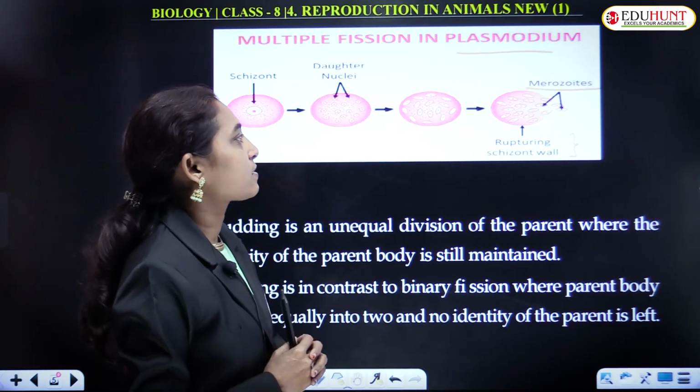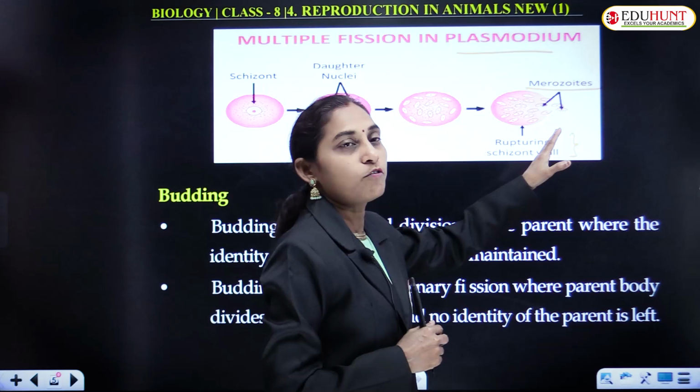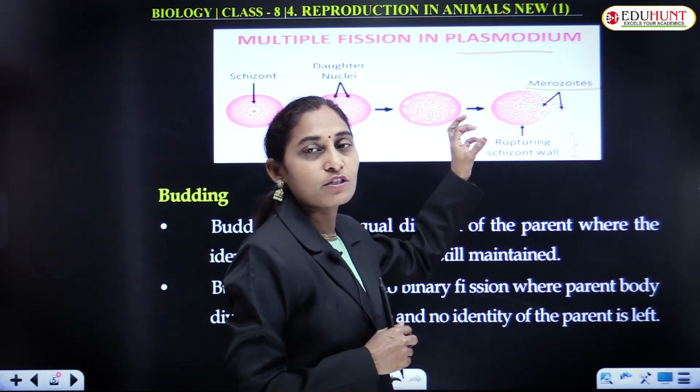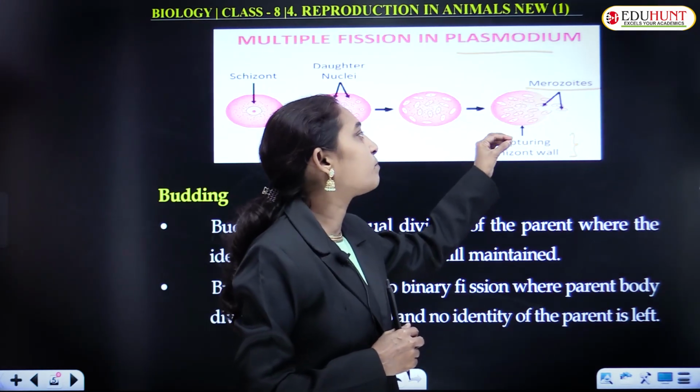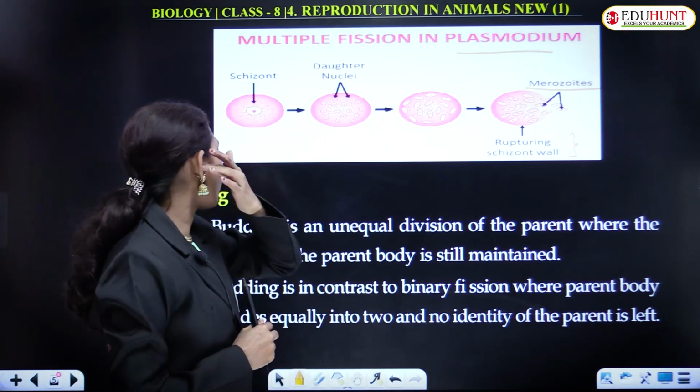Each one looks like this, and after rupturing the schizont wall, all the merozoites, those are the fragments or the new cells of the Plasmodium, will be released after bursting out of the schizont wall.